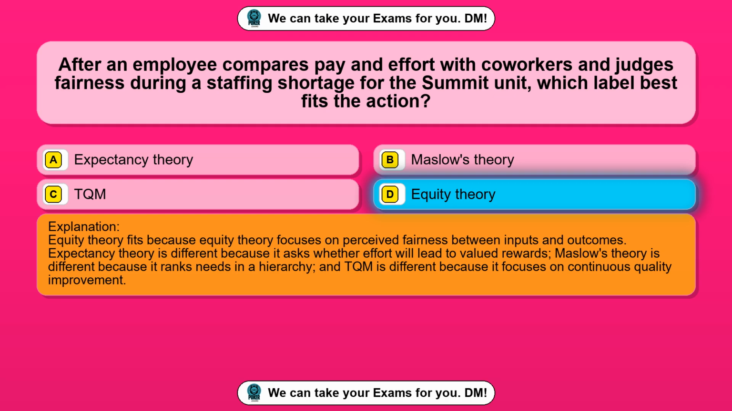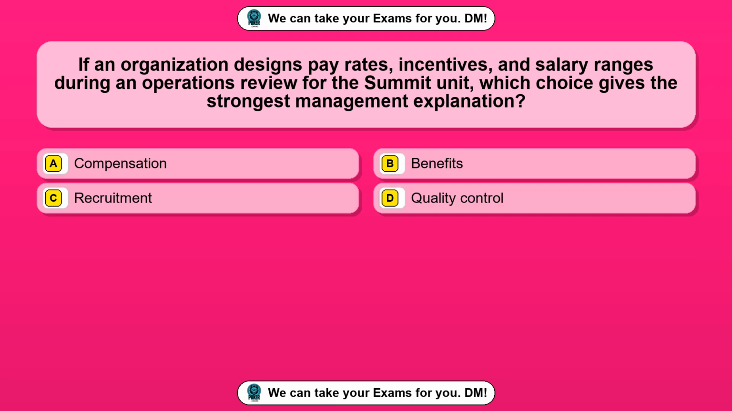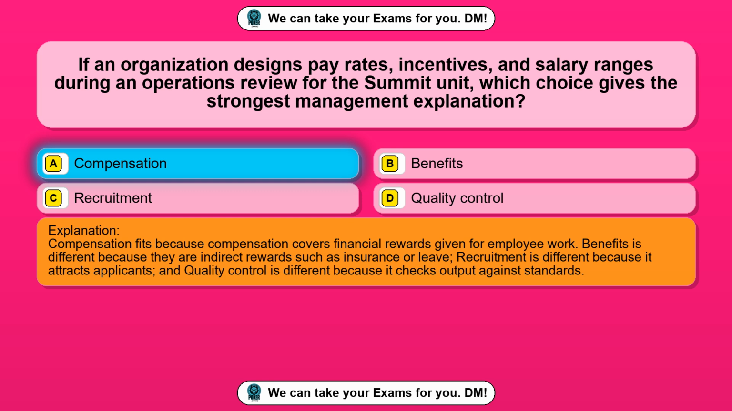Question 54. If an organization designs pay rates, incentives, and salary ranges during an operations review for the Summit unit, which choice gives the strongest management explanation? Option A, compensation. Option B, benefits. Option C, recruitment. Option D, quality control. The correct answer is option A, compensation. Compensation fits because compensation covers financial rewards given for employee work. Benefits is different because they are indirect rewards such as insurance or leave. Recruitment is different because it attracts applicants, and quality control is different because it checks output against standards.